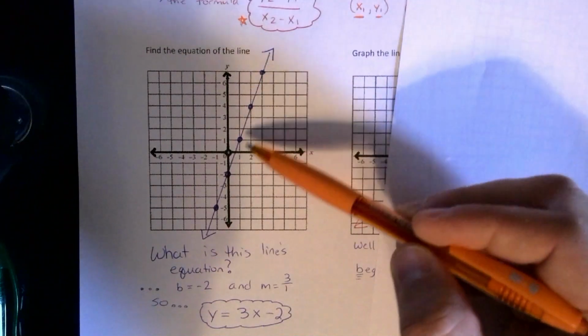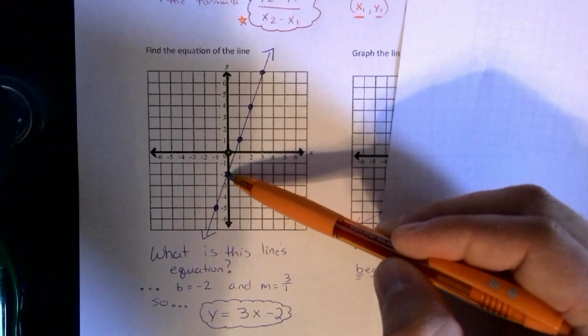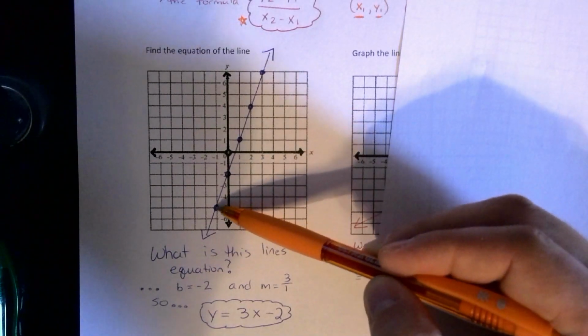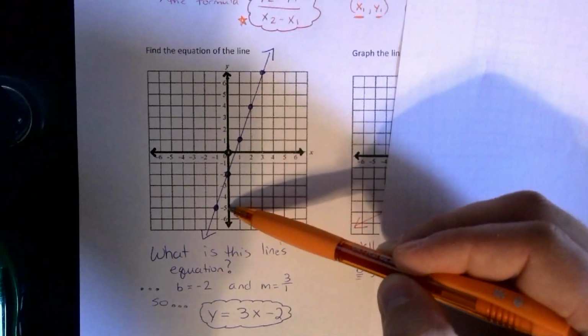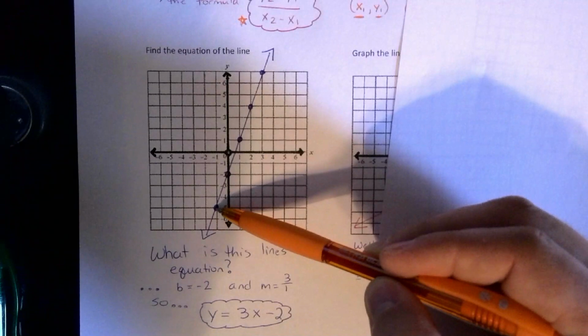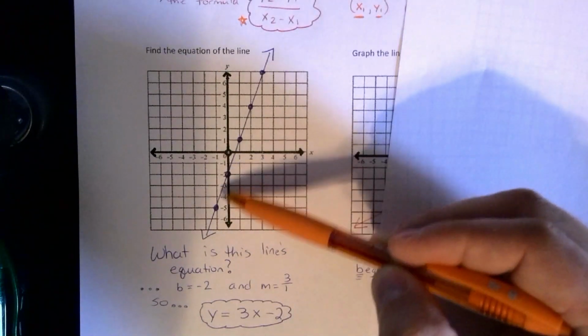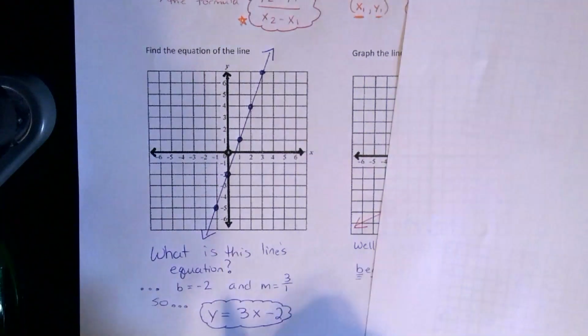And you can always backtrack to get the same pattern, because a negative divided by a negative would still give you +3. If I went down 3 and left 1, that's basically -3 divided by -1. And you know that a negative divided by a negative is still positive, so it gives us the same +3 slope. That leads to our equation, which is y equals 3x minus 2.